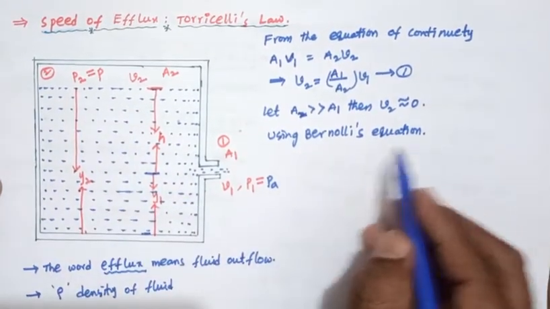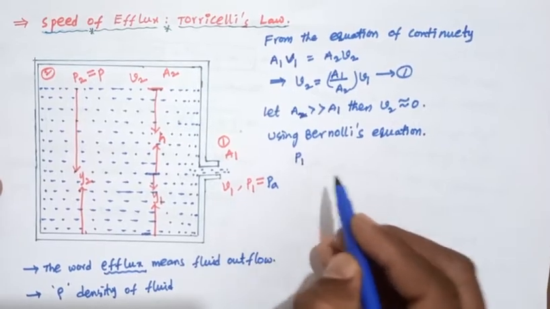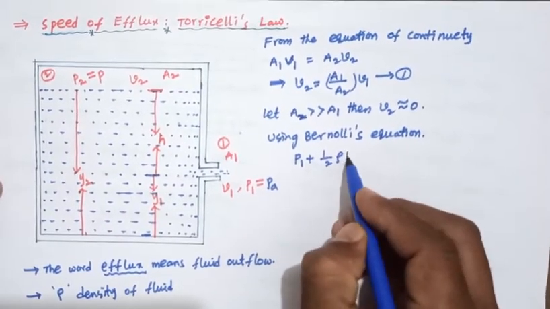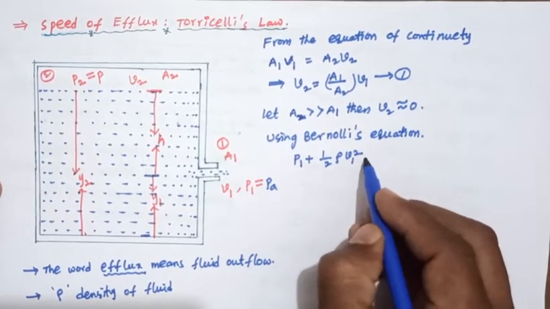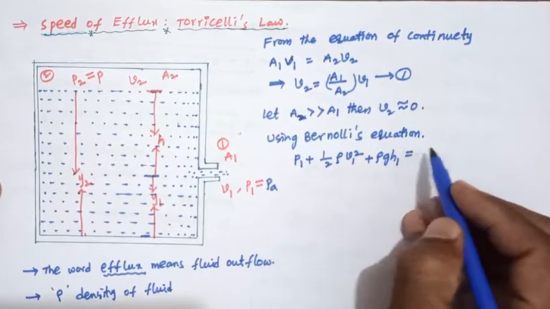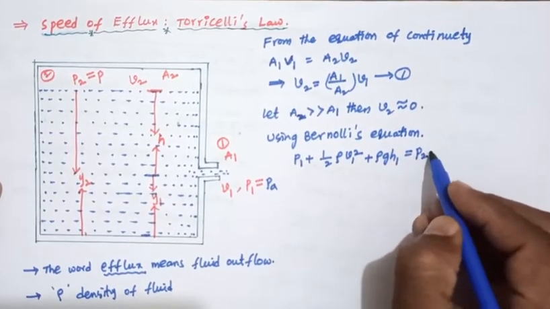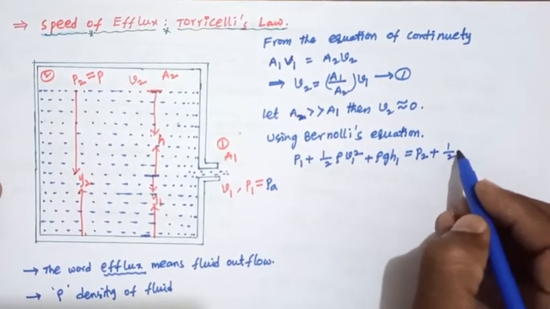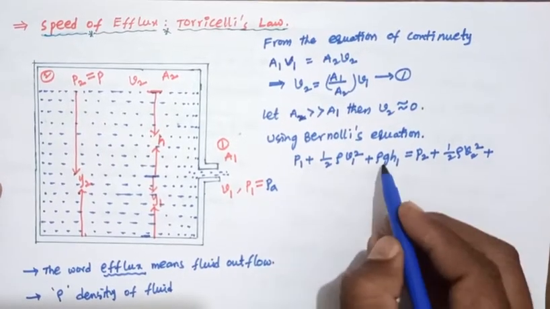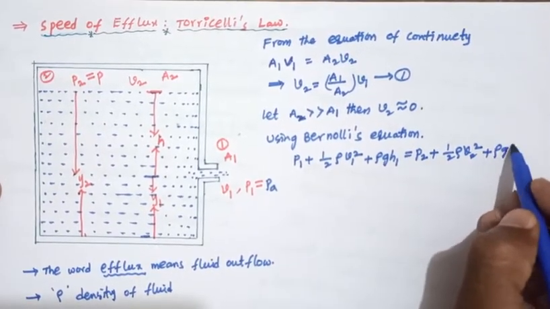So what is Bernoulli's equation? P1 plus half rho V1 square plus rho g h1 equals P2 plus half rho V2 square plus rho g h2.